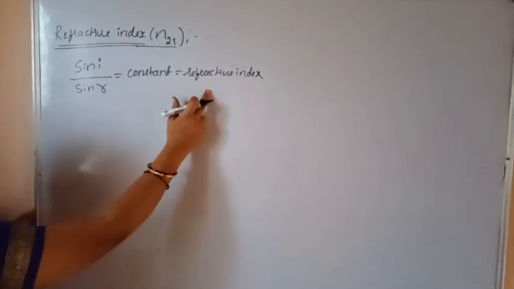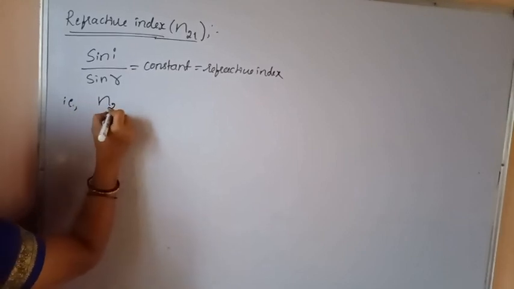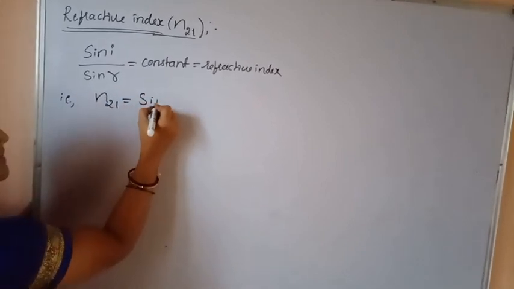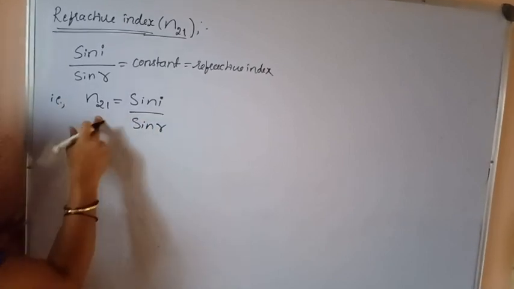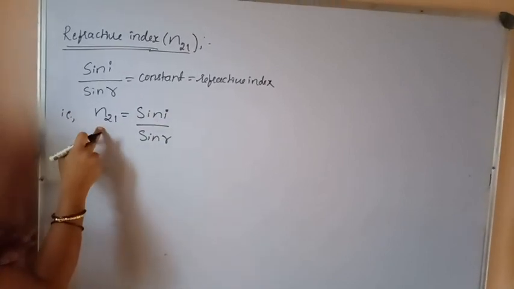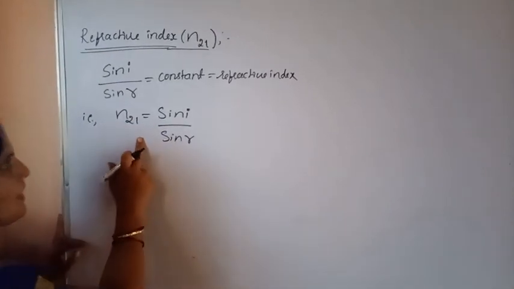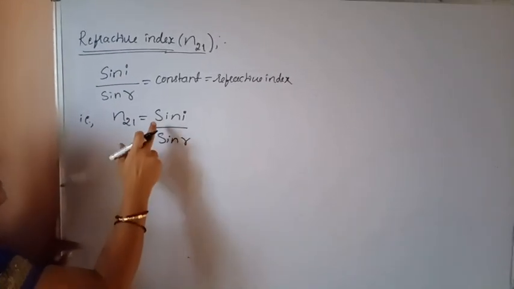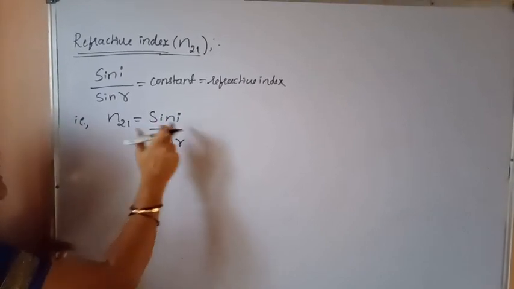This constant can be written as n21, that is, n21 is equal to sin I by sin R. The refractive index of second medium with respect to first medium is the ratio of sine of angle of incidence to the sine of angle of refraction.